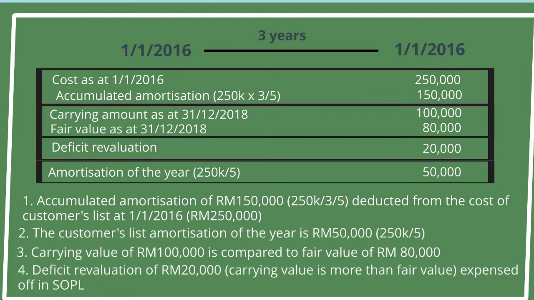Then, multiply by 3 years from the day Labu Sayang Berhad acquired the customer's list to the year-end of financial report, which is 1st January 2016 to 31st December 2018. The carrying amount will be 100,000 and then compared to fair value of 80,000. Since the carrying amount is more than fair value, 20,000 deficit will be expensed off in the SOPL.